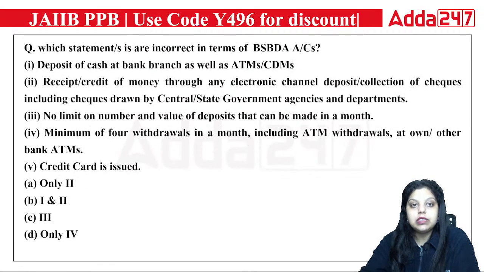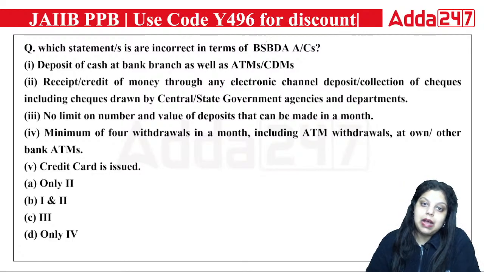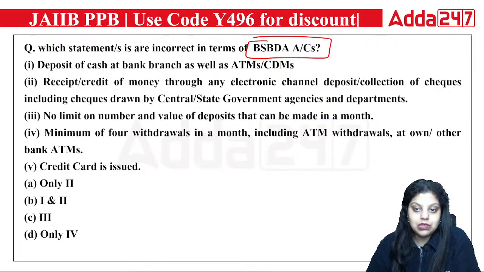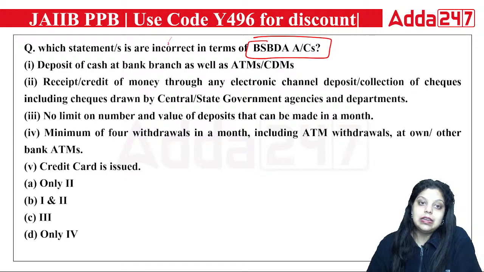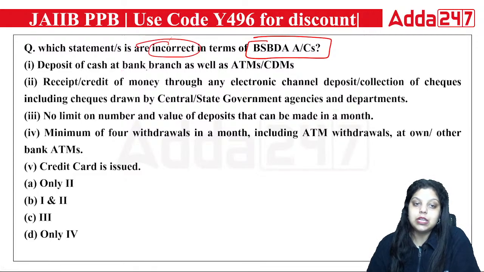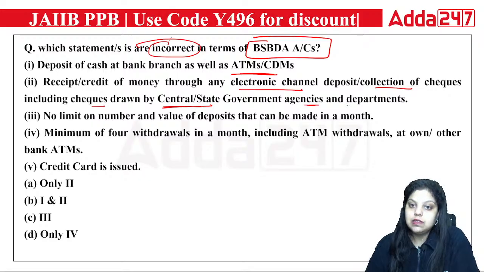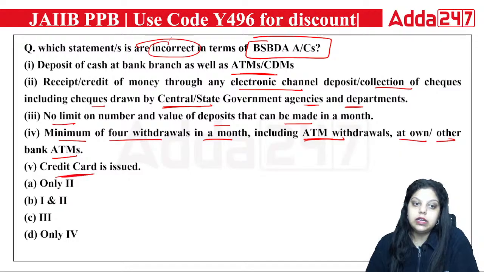Next we have, which statement is incorrect in terms of BSBDA account? So basic saving bank deposit account, that is BSBDA. Which statement is incorrect about BSBDA? First, deposit of cash at bank branches as well as ATM or CDM. Second, receipt or credit of money through any electronic channel, deposit or collection of check, including checks drawn by central or state government agencies and department. Third, no limit on number and value of deposit that can be made in a month. Fourth, minimum of 4 withdrawals in a month, including ATM withdrawal at own or other bank ATMs. Fifth, credit card is issued.